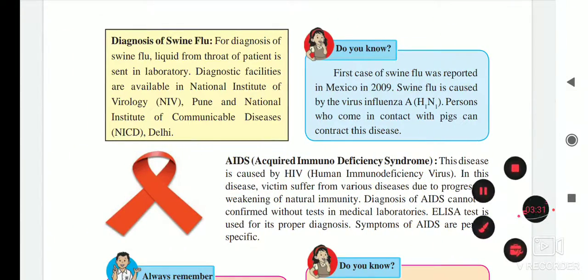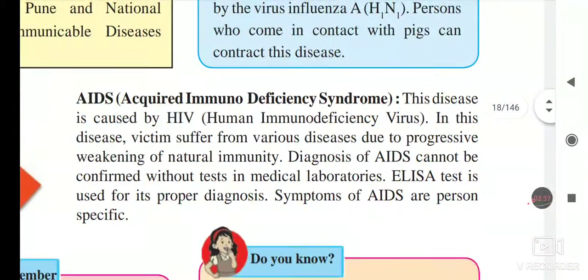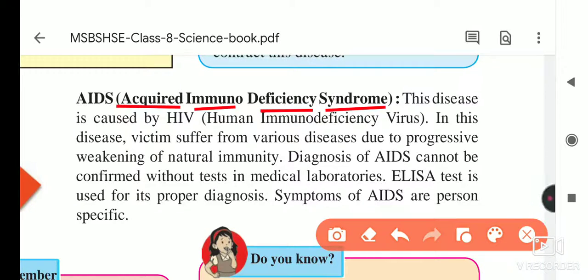Next disease is AIDS. What is AIDS? You know about it. AIDS is acquired immunodeficiency syndrome: A for acquired, I for immuno, D for deficiency and S for syndrome. This disease is caused by HIV, human immunodeficiency virus. H for human, I for immunodeficiency virus. Human means the human is getting that disease.